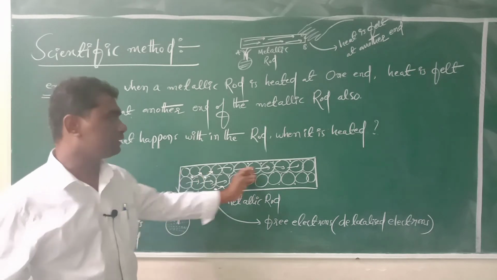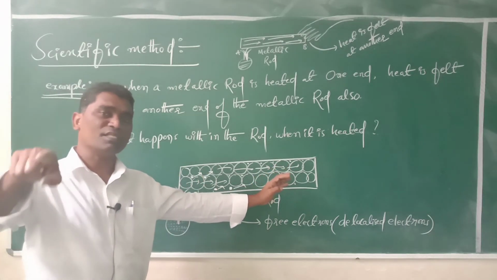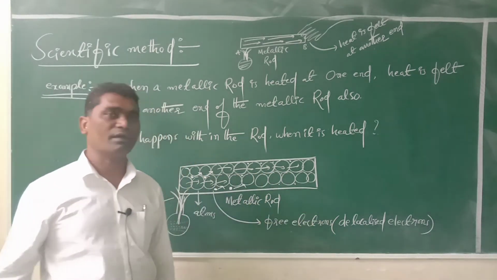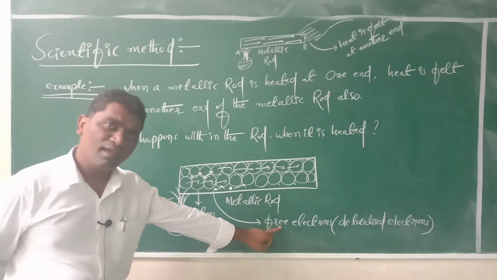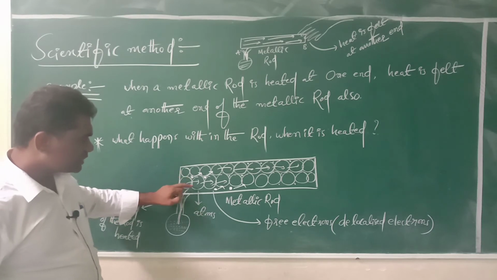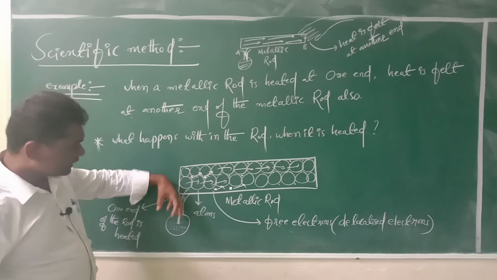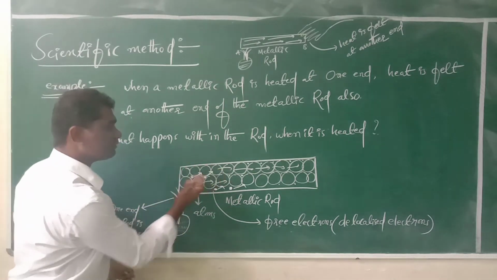Okay, here many atoms are there. For every atom, many electrons will be there in the last orbit. Those electrons are called free electrons or delocalized electrons. Why are the electrons free? Because when the electrons in the last orbit gain heat energy, they come out of the atom.